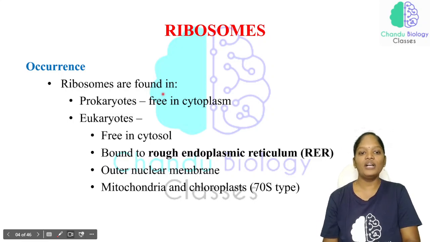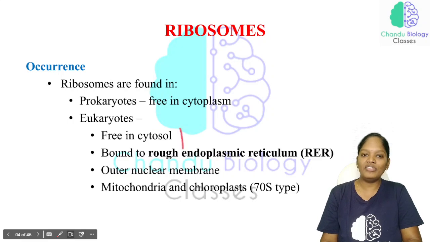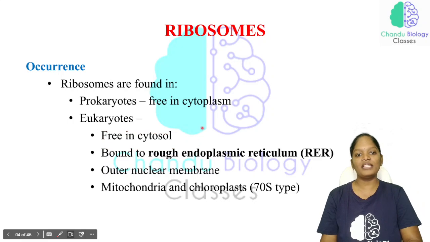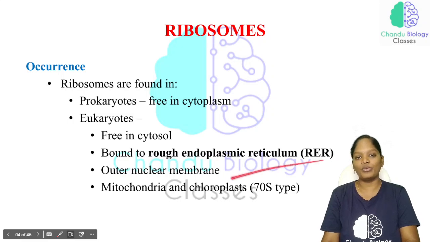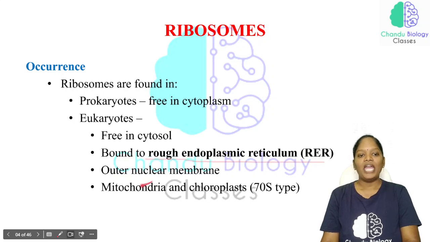In eukaryotes, it is roaming free in the cytoplasm, and also it is bound to the rough endoplasmic reticulum. So we can call these membrane bound ribosomes. It is bound to the rough endoplasmic reticulum and the outer nuclear membrane, so it is also present at the nucleus. Why?